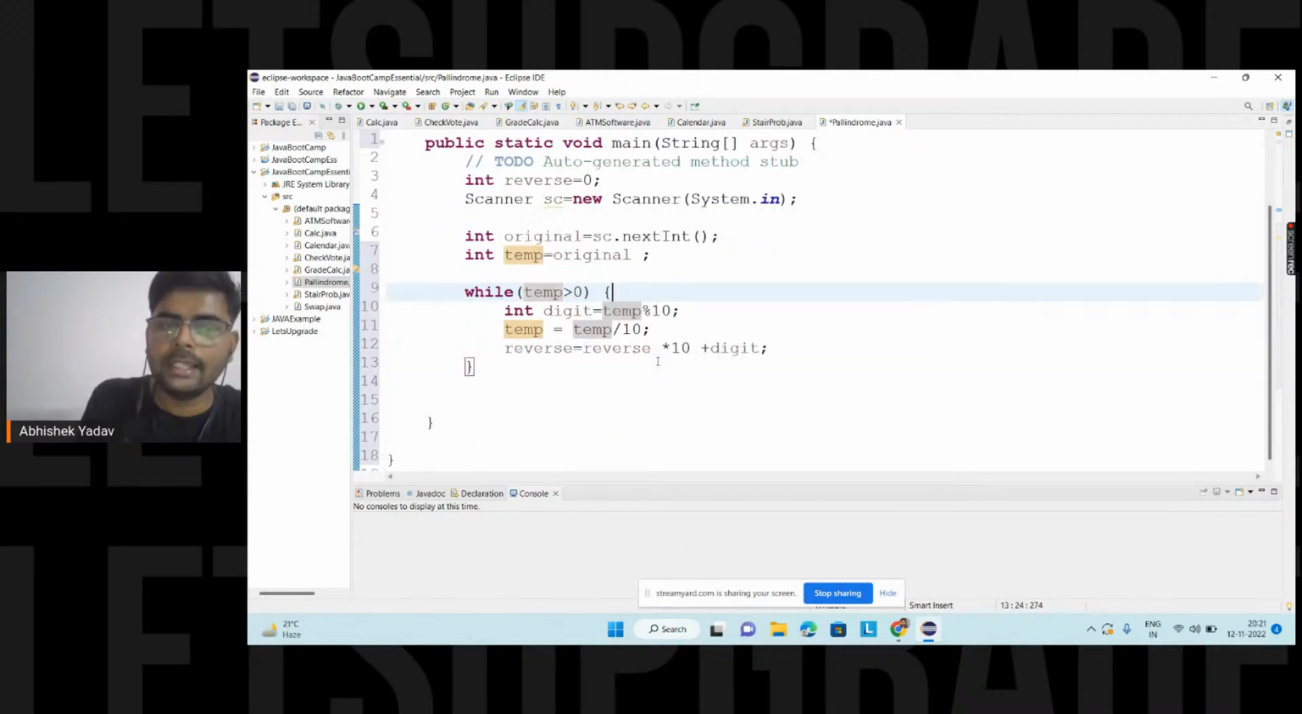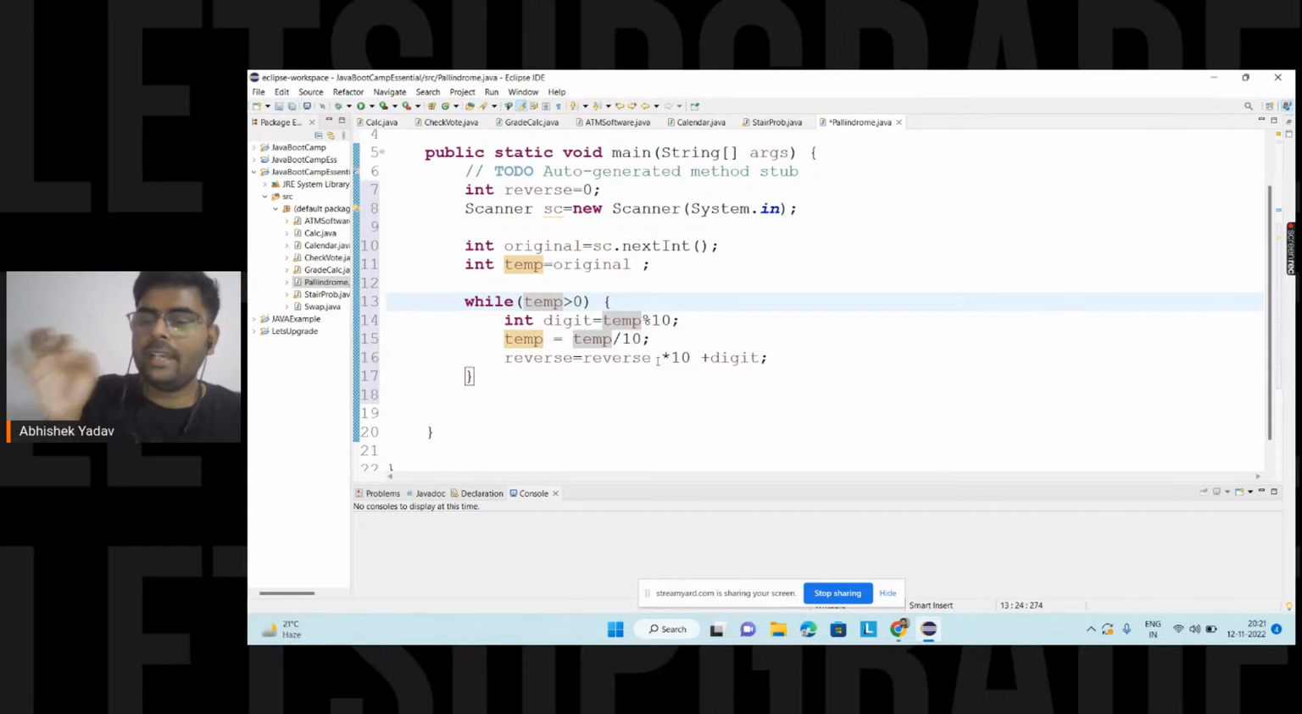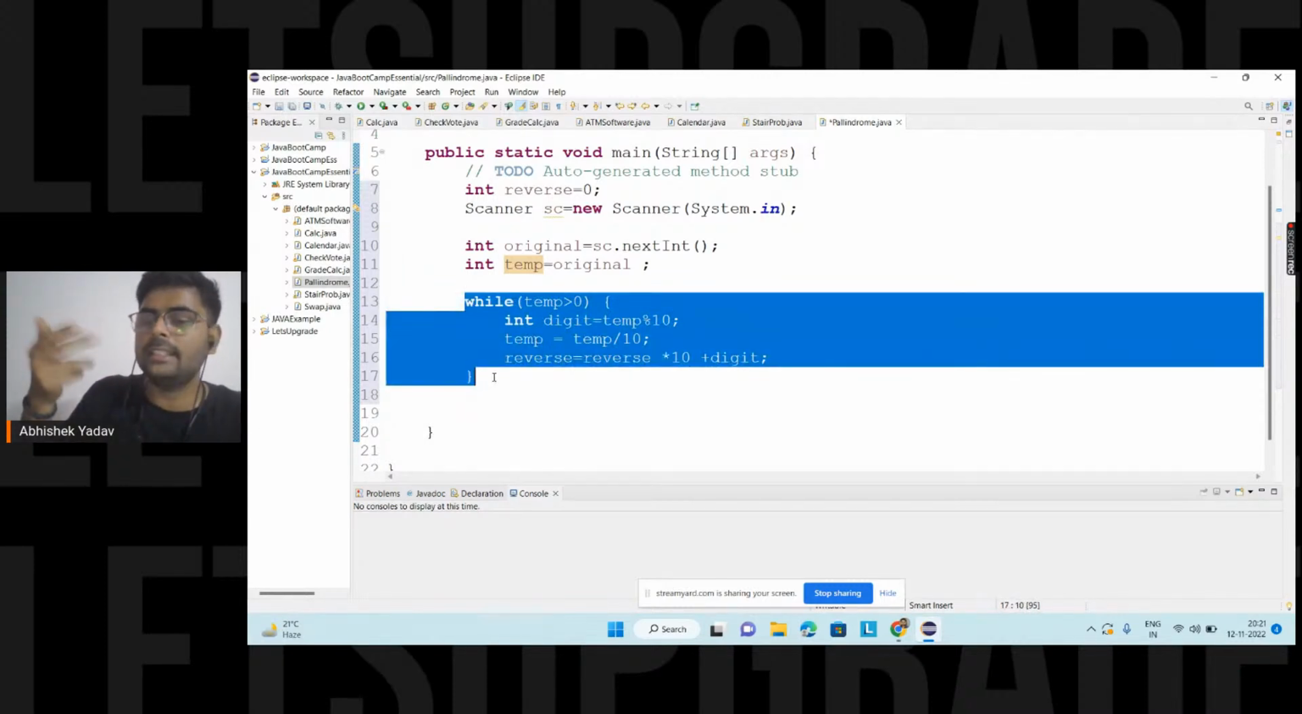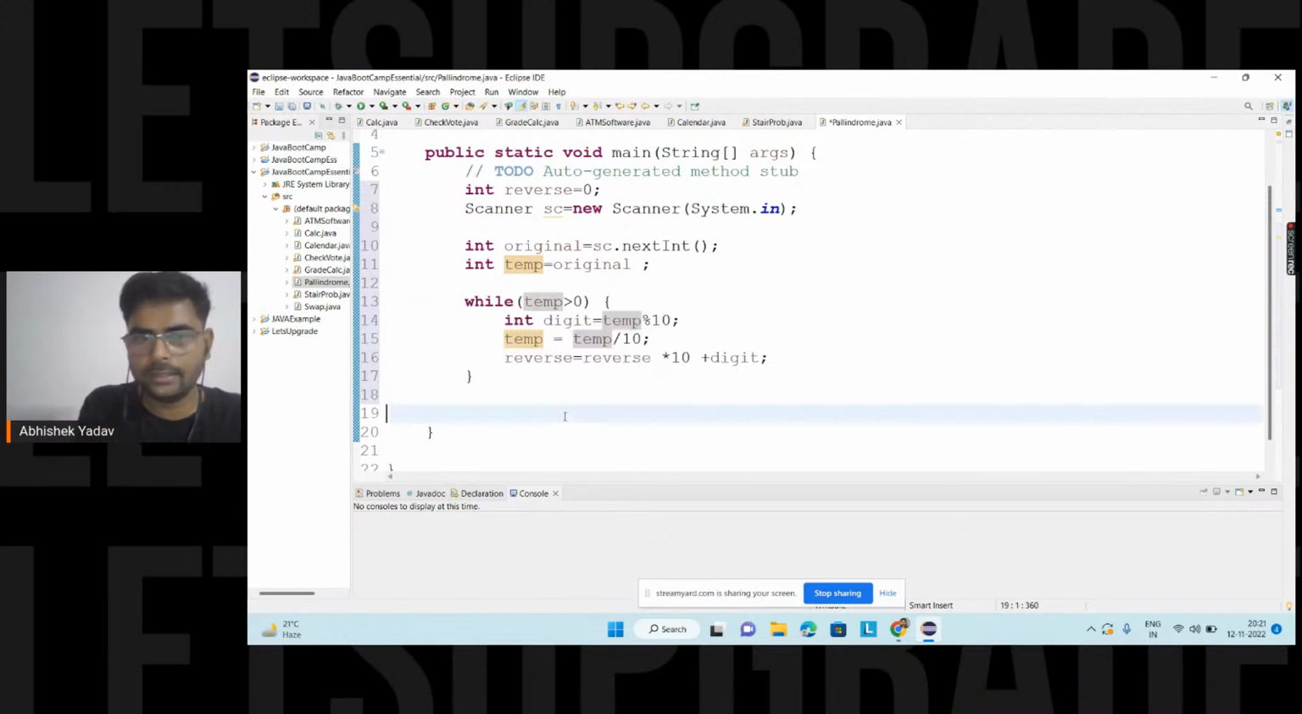So here you can see I know the point where I have to stop, but I don't know the specific range, so I'm using a while loop here. Inside the while loop, I am writing the logic, executing it again and again. So here I have to use a while loop. Okay, everyone, it is clear, right?